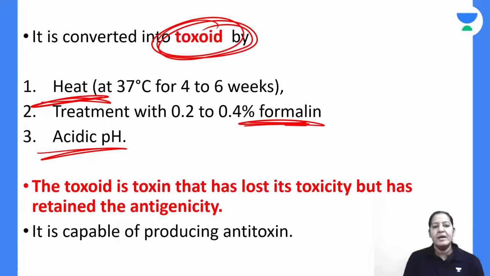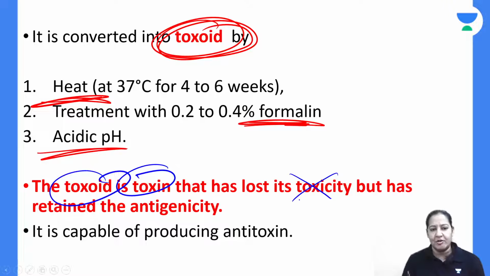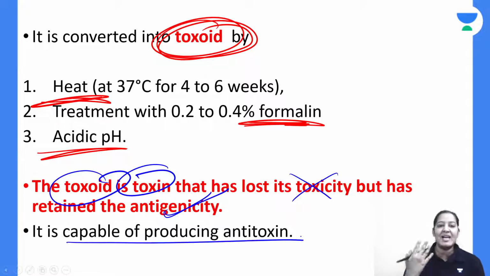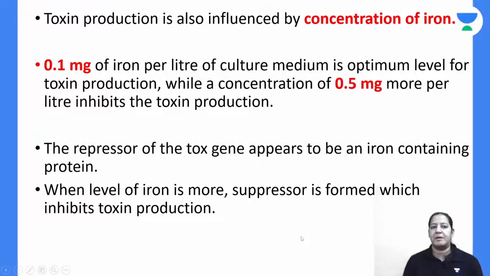Toxoid is a toxin which loses toxicity. It is inactive, but it still has antigenicity. So it is still capable of producing antitoxin. It is used for vaccine purposes, right?